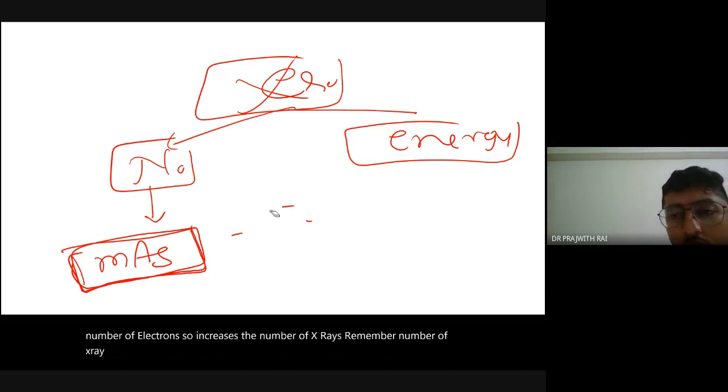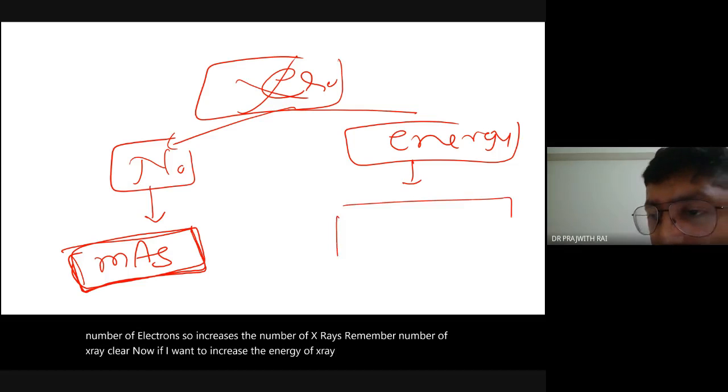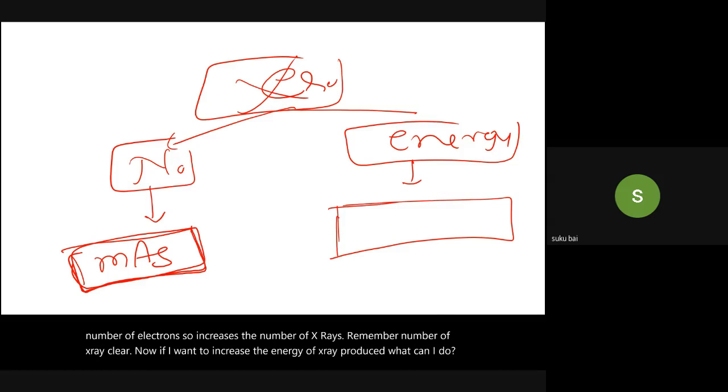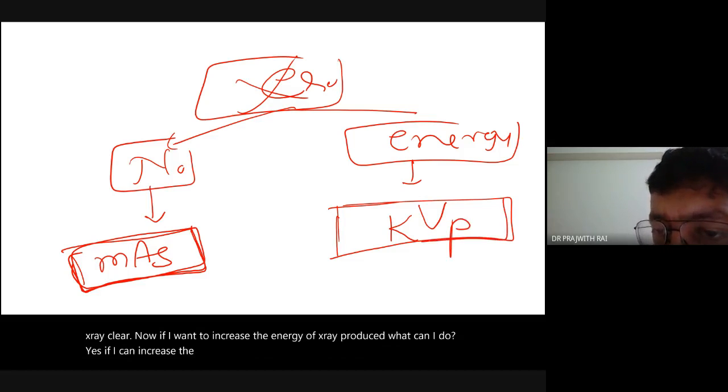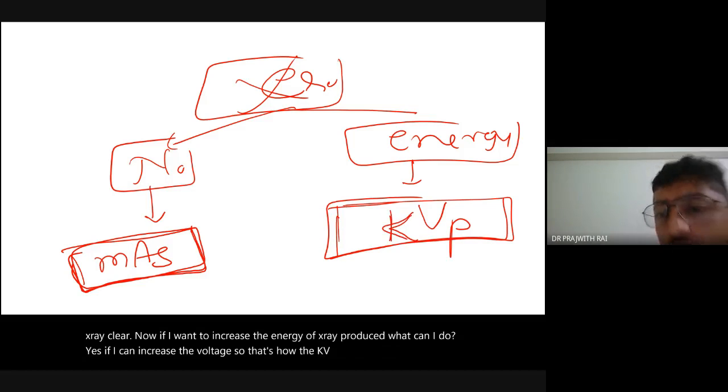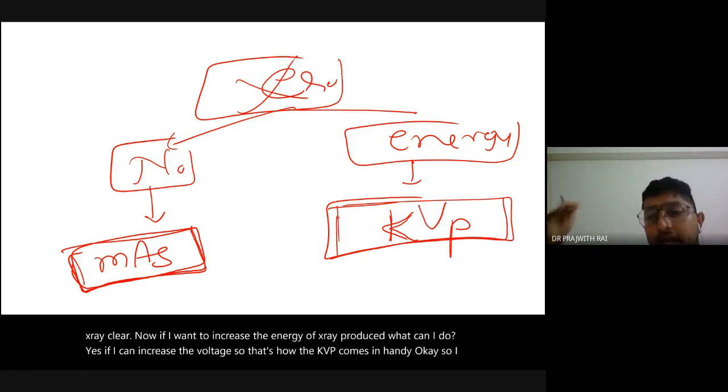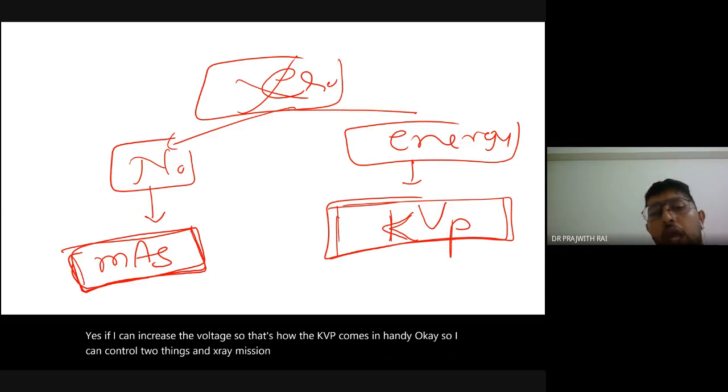Now if I want to increase the energy of the X-ray produced, what can I do? Increase the voltage. Yes, voltage. If I increase the voltage, that's how the kVp comes in handy. So I can control two things in an X-ray machine: kVp and mAs.